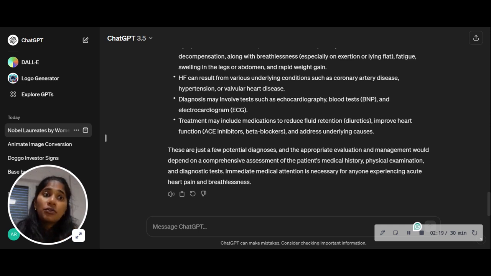I'm not saying that ChatGPT did a really bad job, but about the user experience, I feel like heart failure and the acute coronary syndrome share some similarities. So it would be great if they could have been clubbed into the serious kind of diagnosis, and something milder could have also been presented. But again, I'm just nitpicking. However, the conclusion is these are just a few potential diagnoses, and appropriate evaluation and management would depend on a comprehensive assessment. Immediate medical attention is necessary for anyone experiencing acute heart pain and breathlessness.